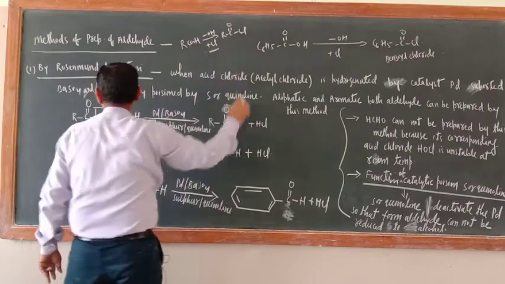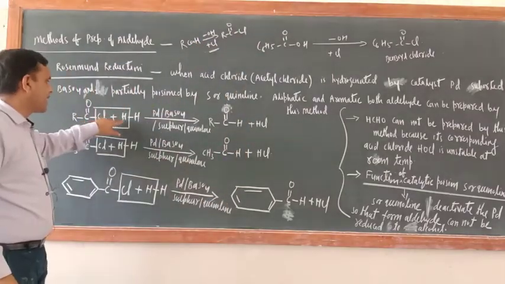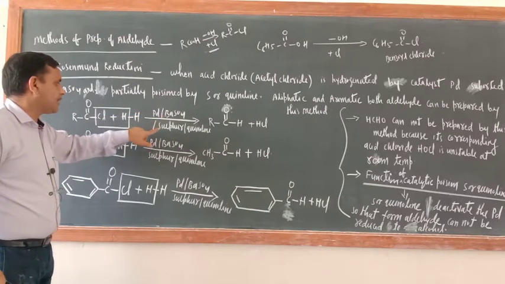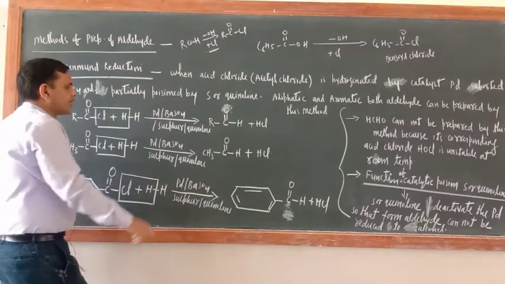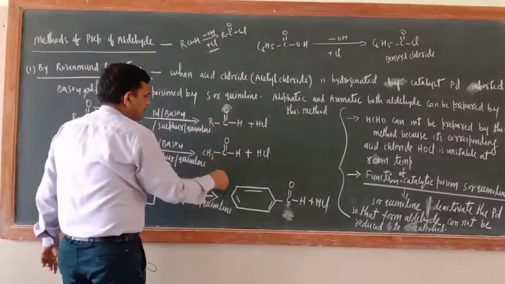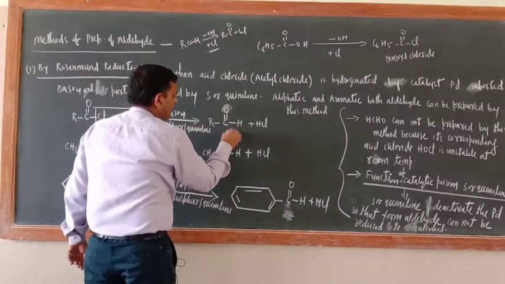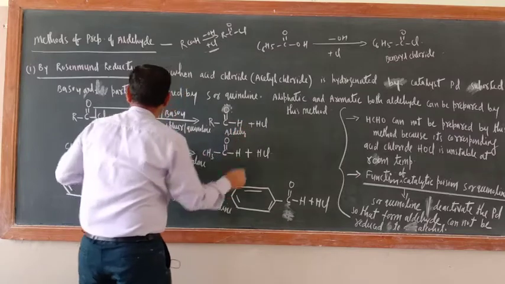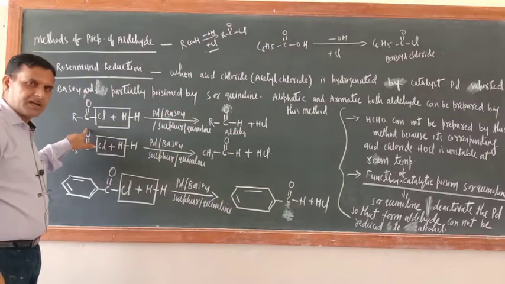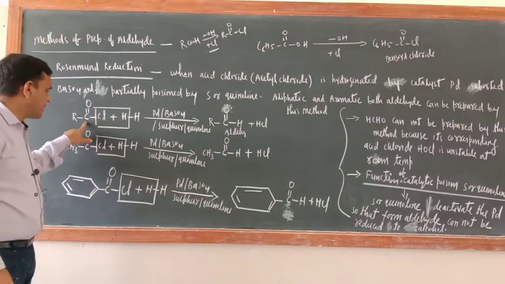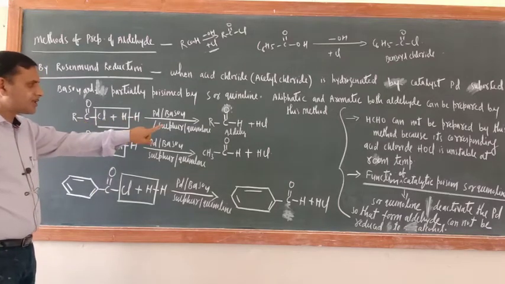So this is acid chloride, RCOCl, H2, Pd/BaSO4, sulfur or quinoline. So here what is the product? RC double bond O H. Aldehyde you have got or not? This is hydrogenation only, hydrogenation of acid chloride. Now one of the H will be here. So aldehyde is the product.